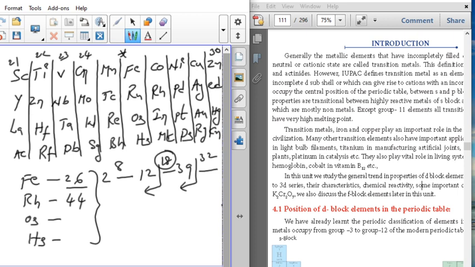Now the next element is 44. I need the next element, ask me the atomic number. 44 is a number more than 39. So add 32 for that. 76 is the atomic number. 76 is also more than 39. So add 32 for this. That is 108.